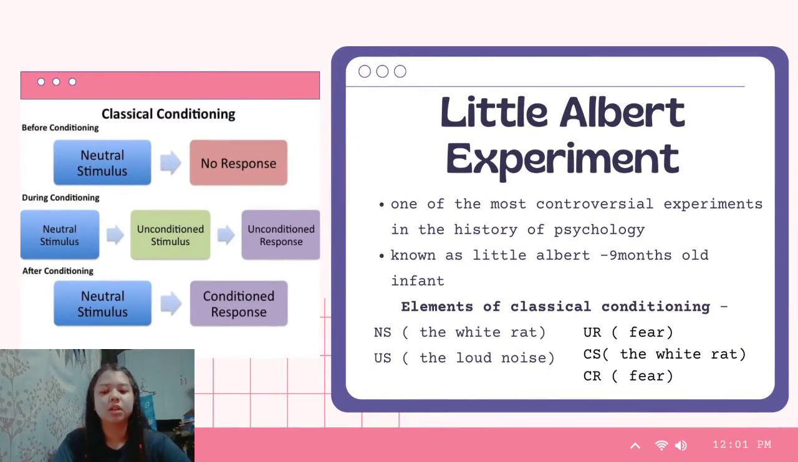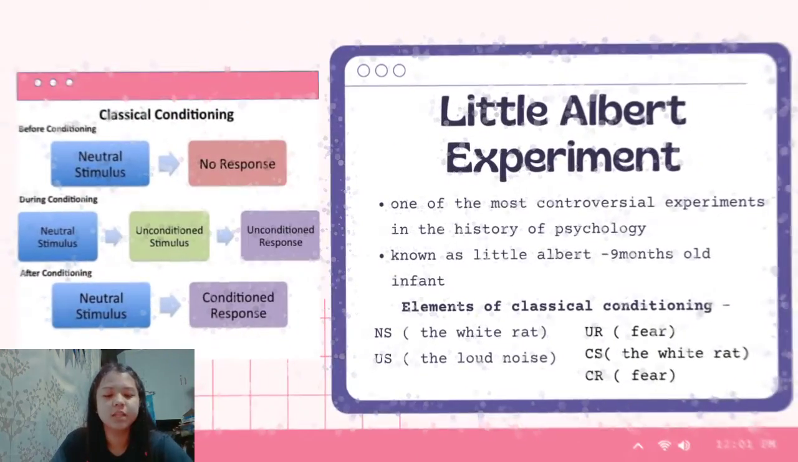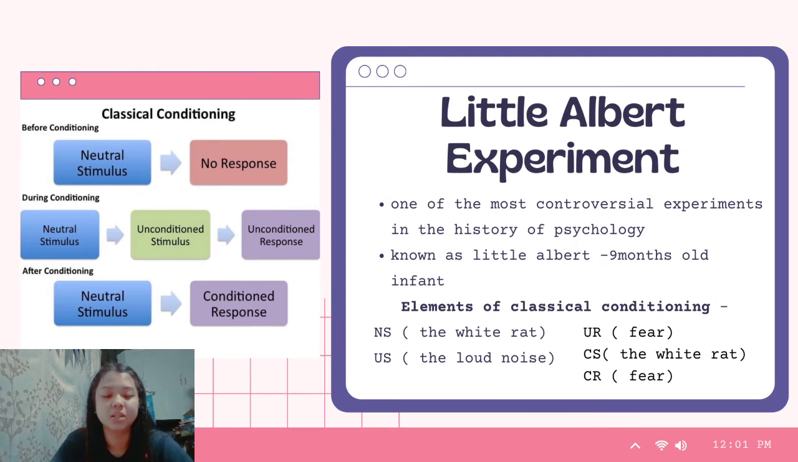Classical conditioning. Here in the picture, you can see before conditioning, during conditioning, and after conditioning. In before conditioning, there is a neutral stimulus leading to no response. Next, during conditioning, a neutral stimulus and an unconditioned stimulus lead to an unconditioned response. Third, after conditioning, the conditioned stimulus leads to a conditioned response. Watson was interested in taking Pavlov's research further to show that emotional reactions could be classically conditioned in people.